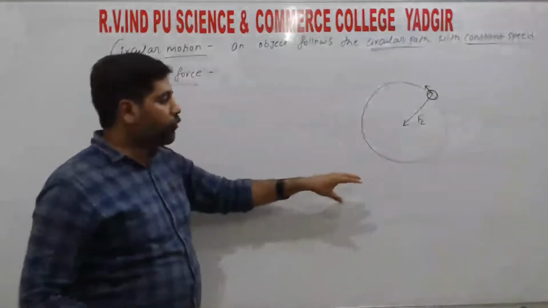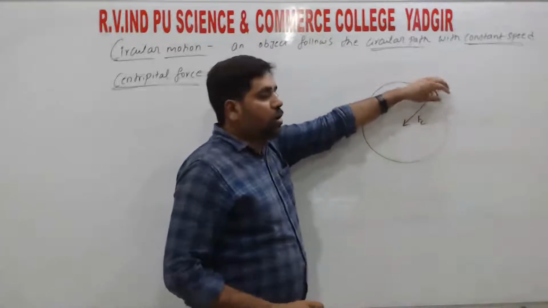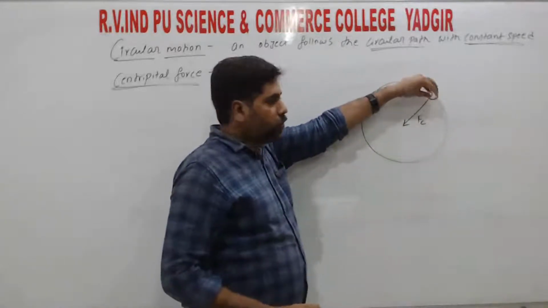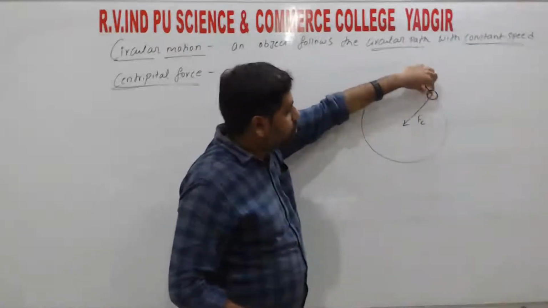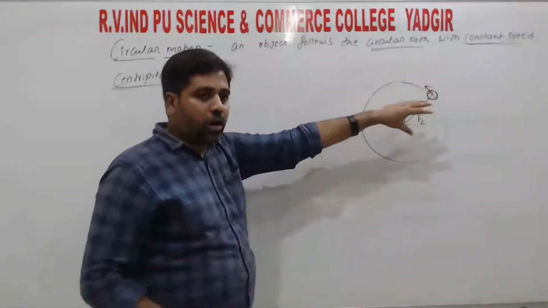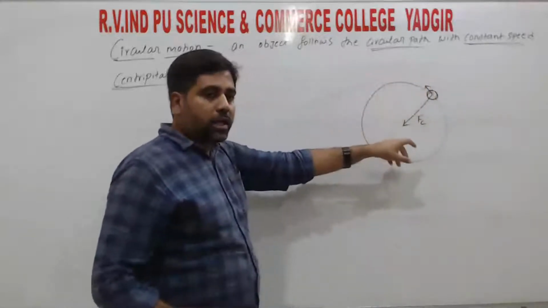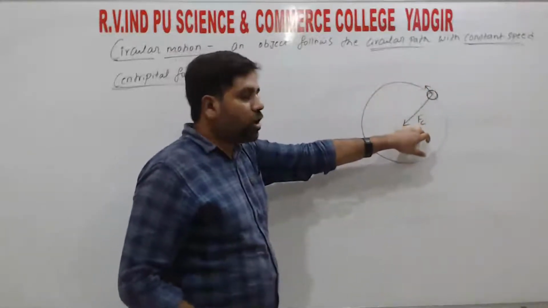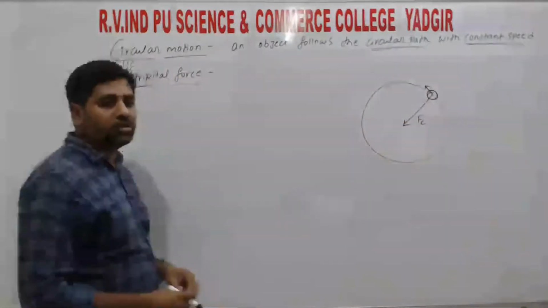So centripetal force is a component of the force, either horizontal or vertical. That component of the force is required to keep this object moving in the circular path, right?